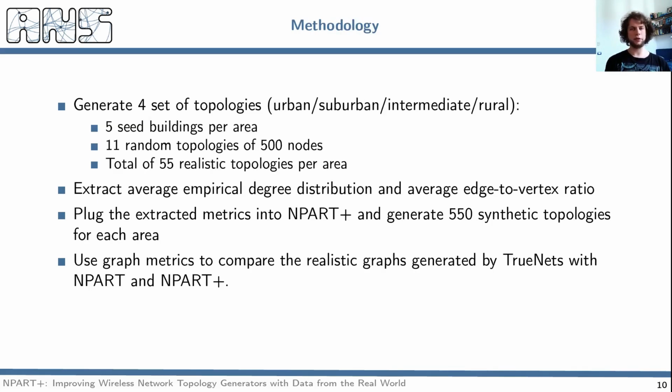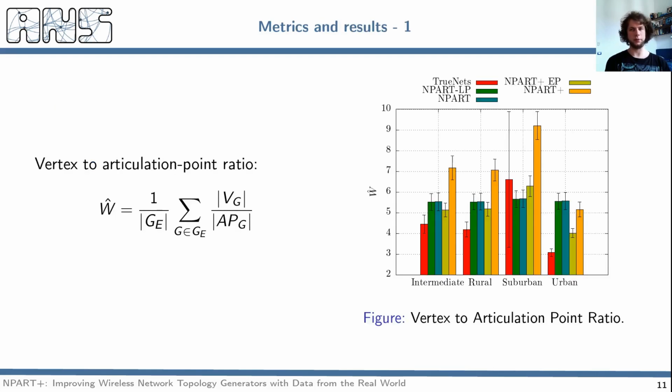We generate 55 topologies from each area: urban, suburban, intermediate, and rural. Then we aggregated these topologies together and extracted the average empirical degree distribution and the average edge-to-vertex ratio. We plugged these two parameters into NPART+ and generated 110 synthetic topologies. Finally, we calculated various graph analysis metrics and aggregated them for each area.